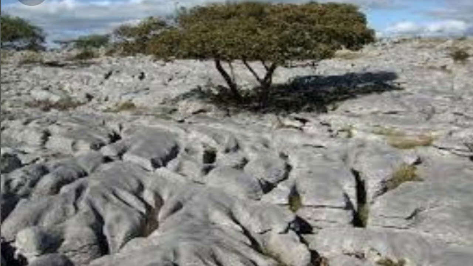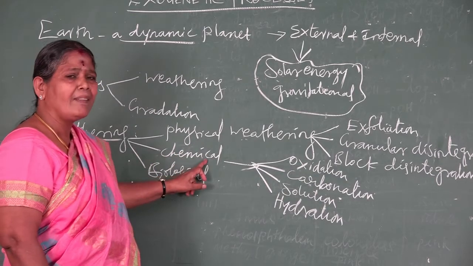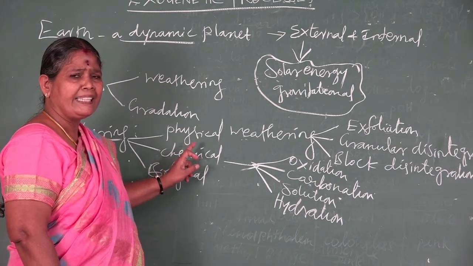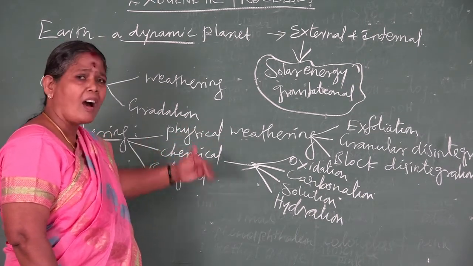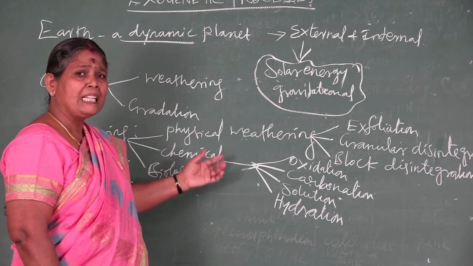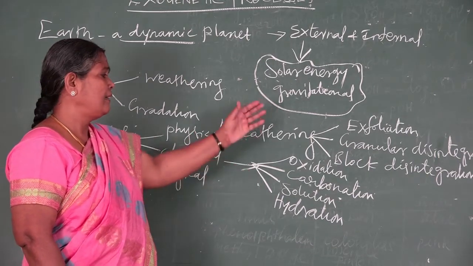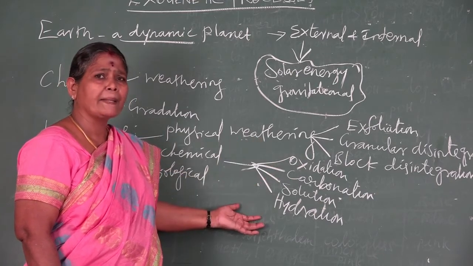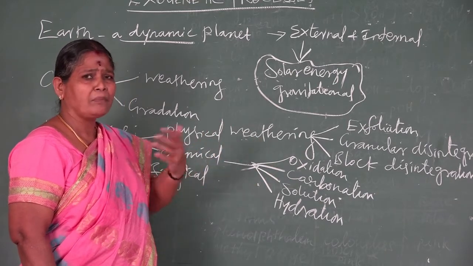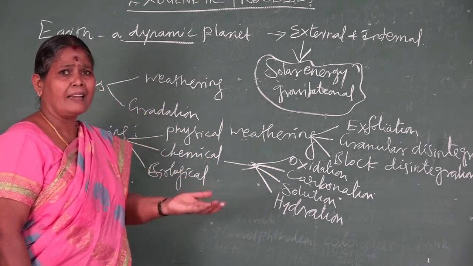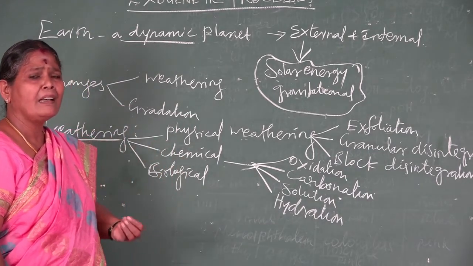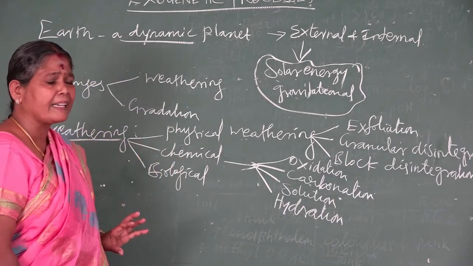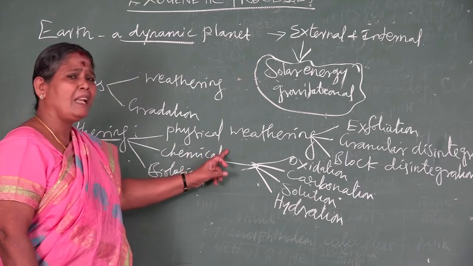This is called hydration. Once again, what is chemical weathering? Chemical weathering is when the rocks undergo chemical changes by oxygen, carbon dioxide or water. It gives some changes in color or character, or it disintegrates the rock. It is called chemical weathering.